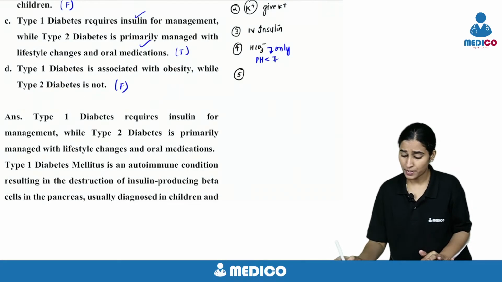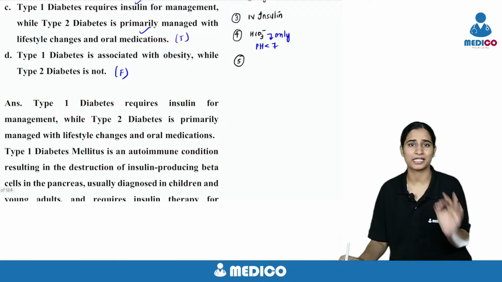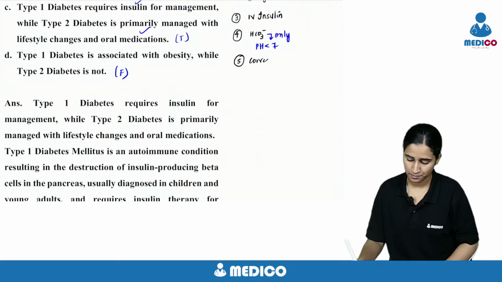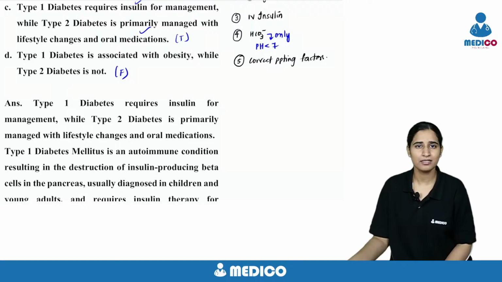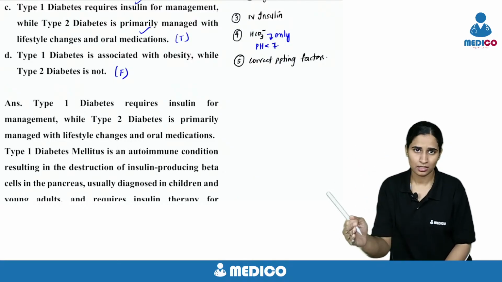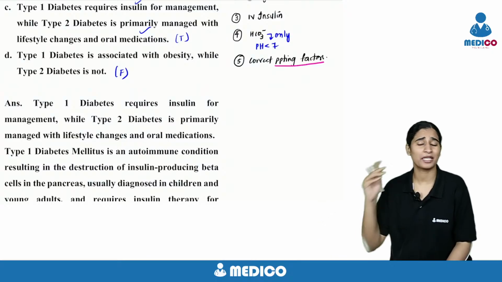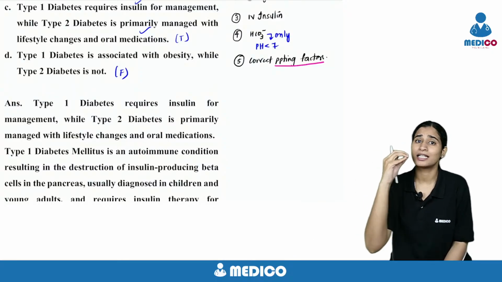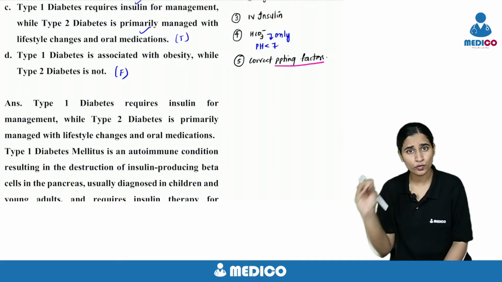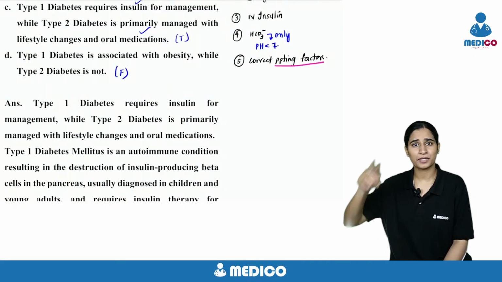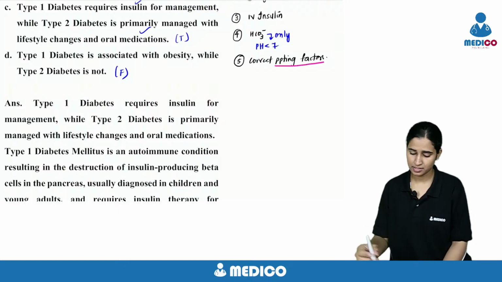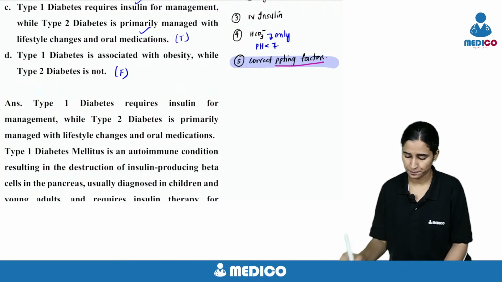And last but not the least step, look for any precipitating factors. I've seen a case of type 1 diabetes, a bit elderly, with deterioration, that he came with DKA and his ECG was showing MI. So the precipitating factors can be anything, can be MI, can be cerebrovascular accident, can be a little fever or anything. So you have to look for the precipitating factor and correct it. Otherwise, the precipitating factor will again precipitate DKA. It's the last but not the least.